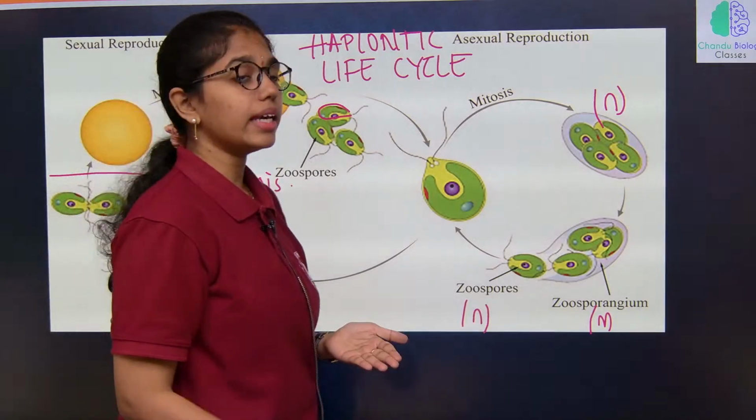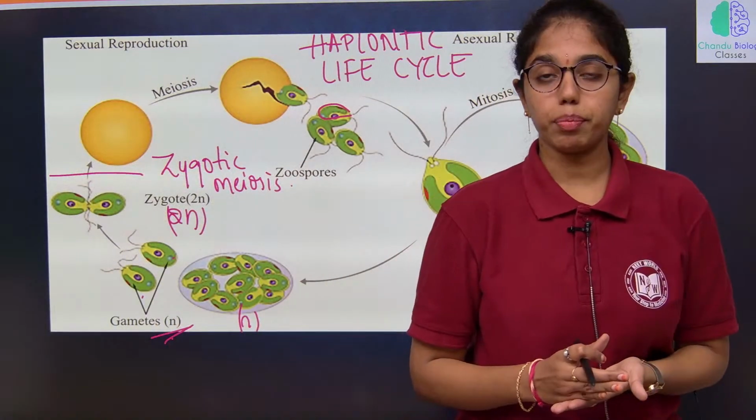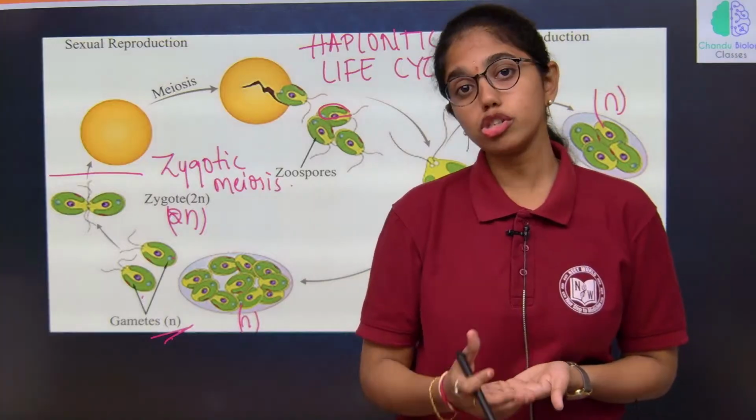A few algae like Fucus and Ectocarpus show some exceptions to the life cycle.